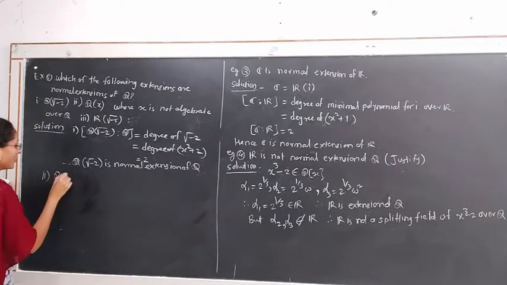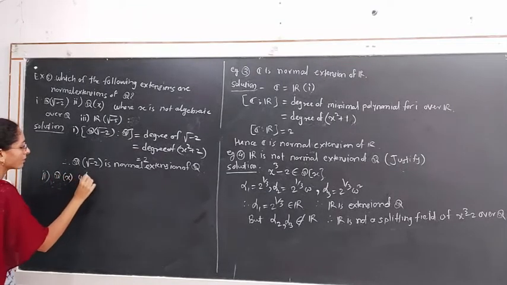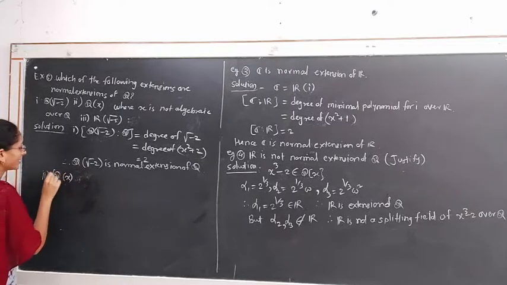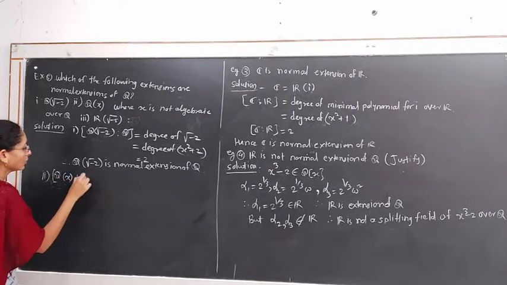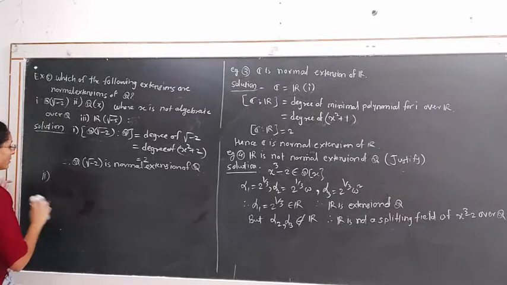Second case, Q(x), where we have to check whether this extension Q(x) over Q is normal or not.